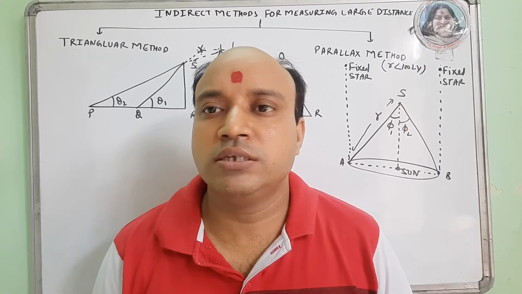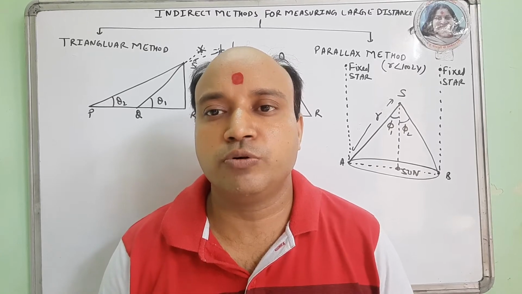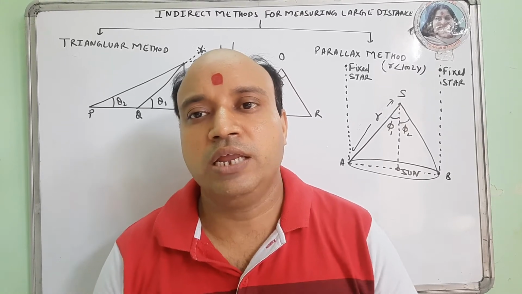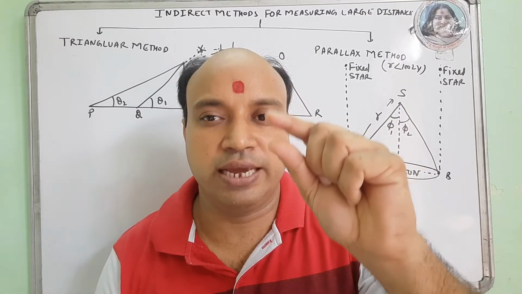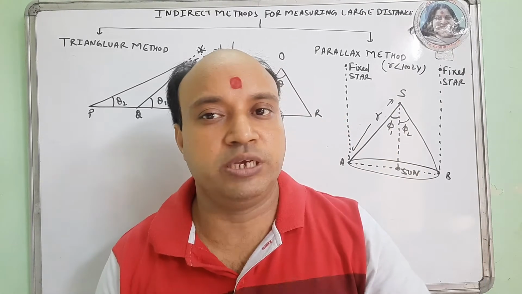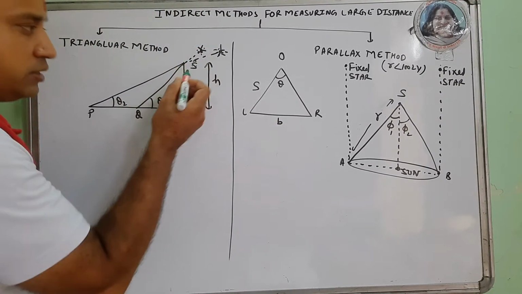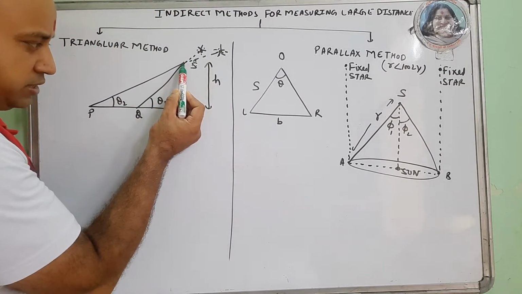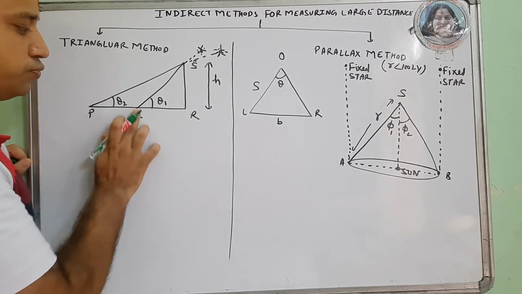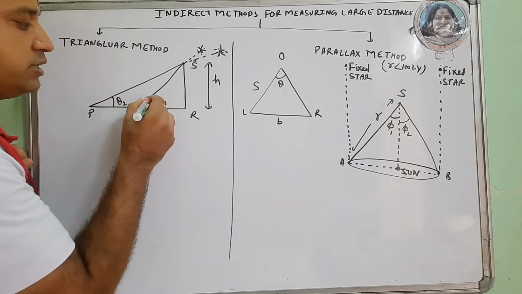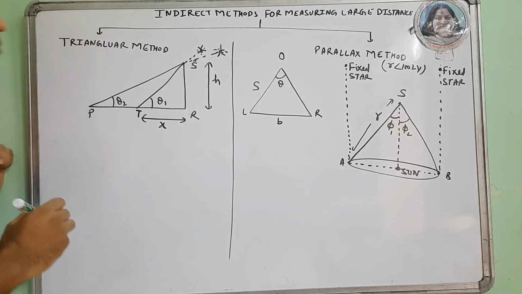In indirect methods for large distances, the first method we take is the triangular method. Triangular method means suppose we have a hill and we cannot reach its peak, but we can find the angle at one particular point of its peak by the telescope. So suppose the angle of the light from this peak S at point Q, or you can say T, is theta 1 and distance is x.